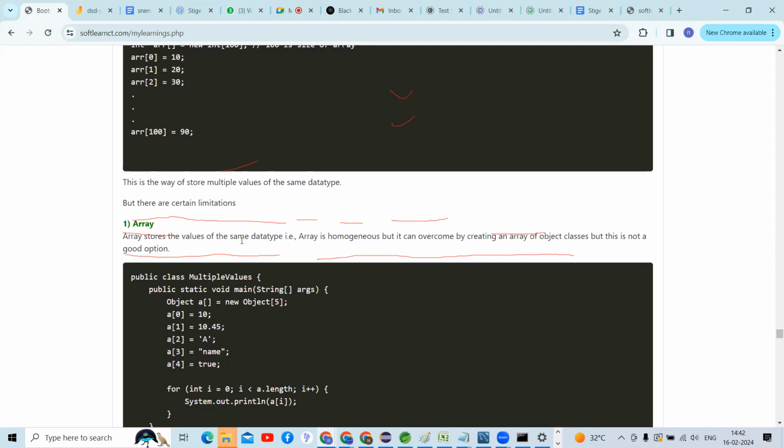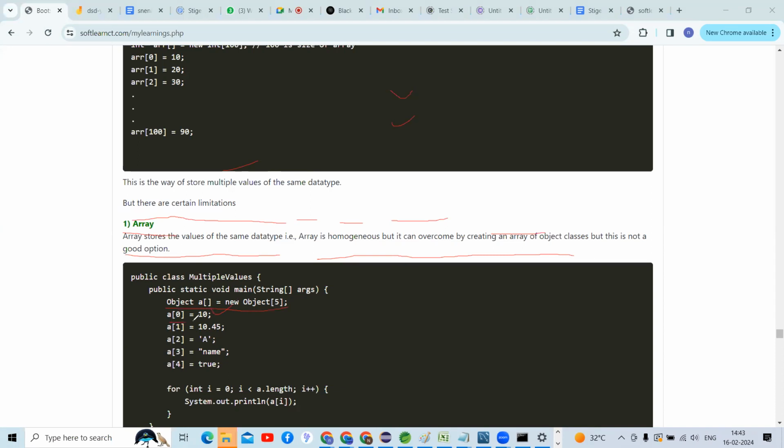An array stores values of the same data type. An array is homogeneous, but it can be overcome. When you create arrays using int array or string array, but I want to store heterogeneous data, what can we create, guys? We can create an object array, and it can store all types of values, guys.